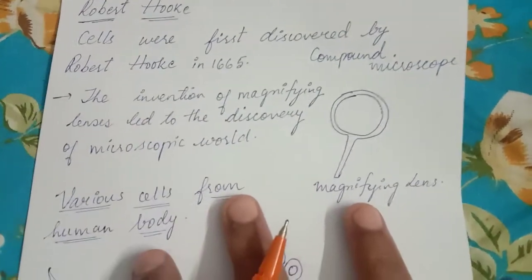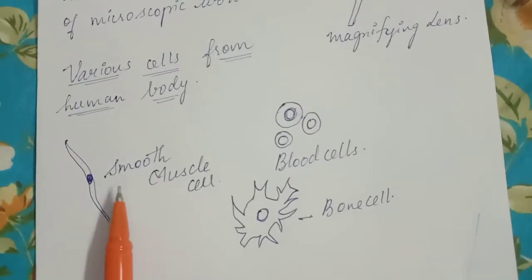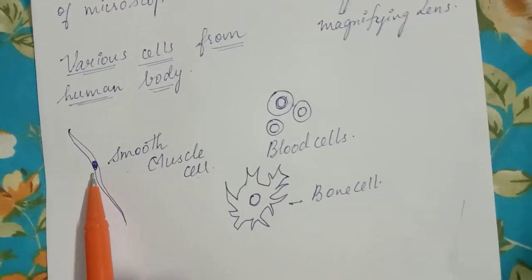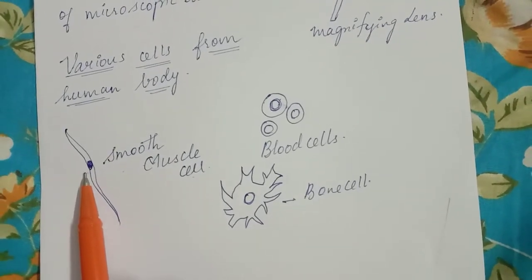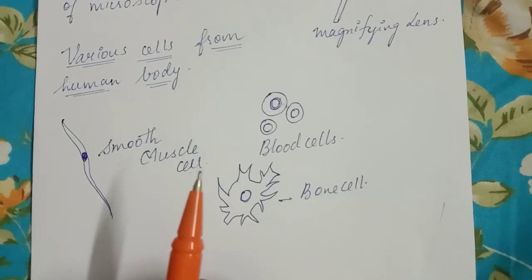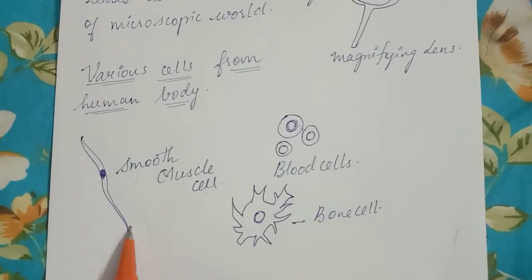And let us see the various cells from human beings. I've shown you here the smooth muscle cell. You can see, we don't know how the cell looks. When we cut our body and observe the muscle structures, you can see the shape of it like this.